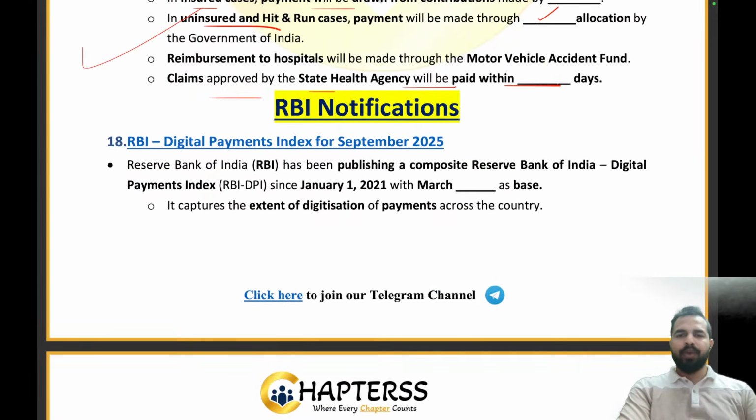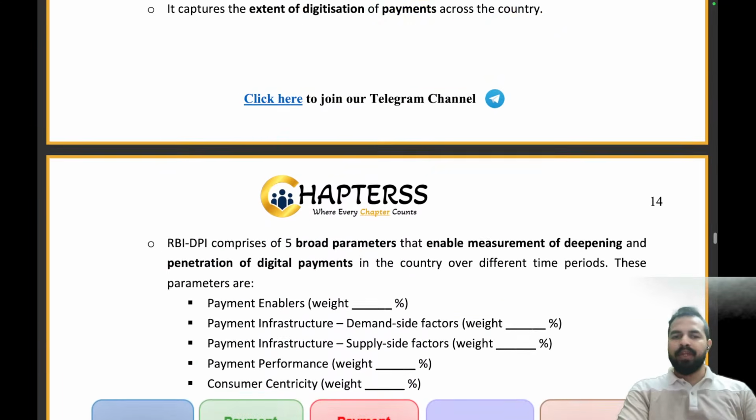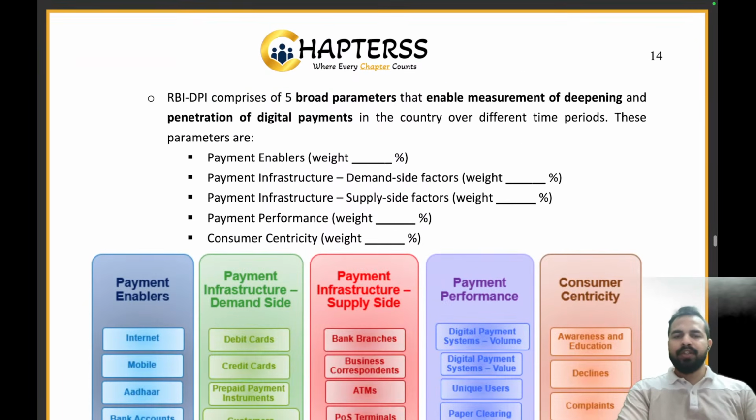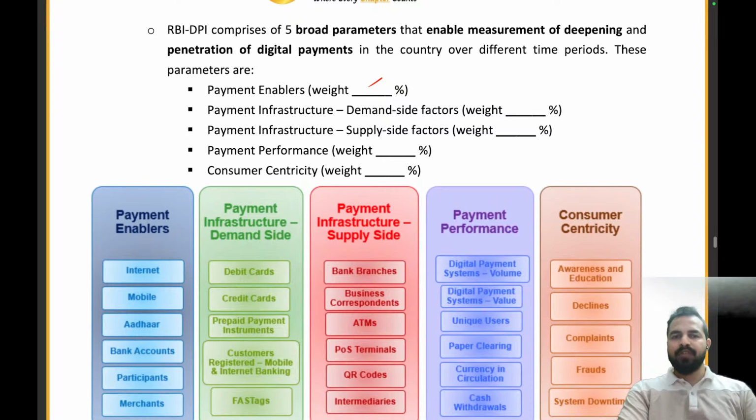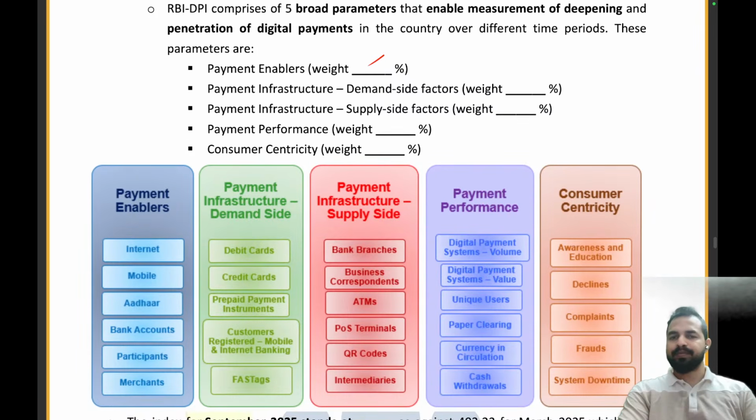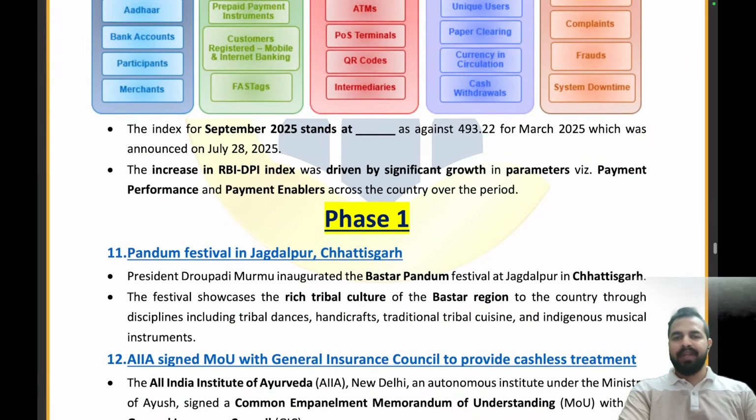Now let's try to answer the question. So what is the base for the digital payment index of RBI? That is March 2018. Absolutely right. Now what are the weightages of these? So 25% weightage was there for the payment enabler, 45% for payment performance. Consumer centricity is having 5%, right? And 10 and 15 for payment infrastructure, demand side and supply side.